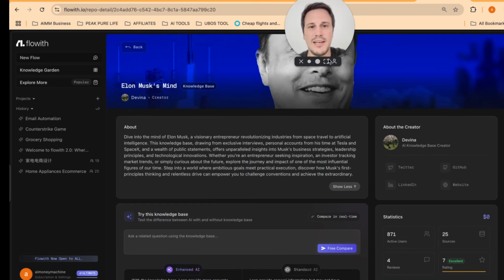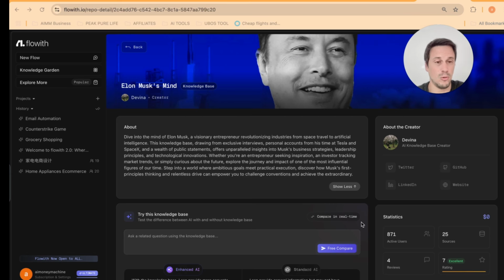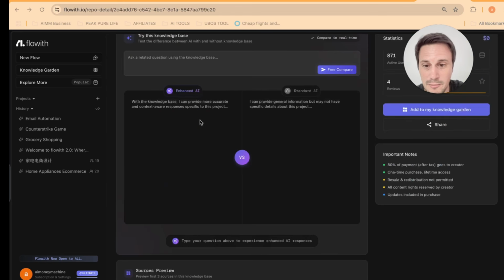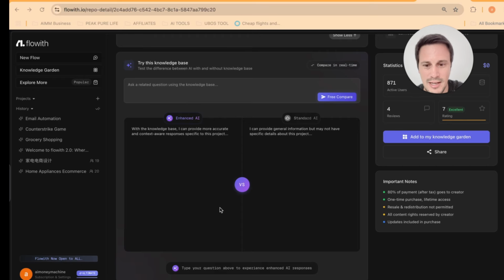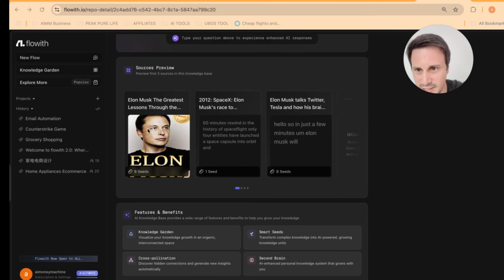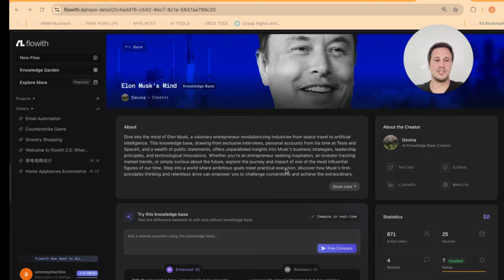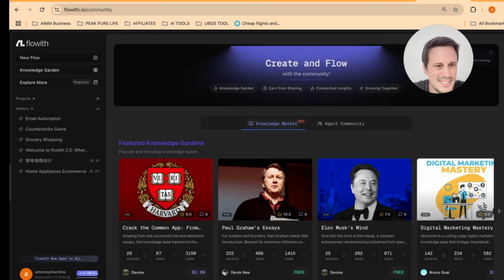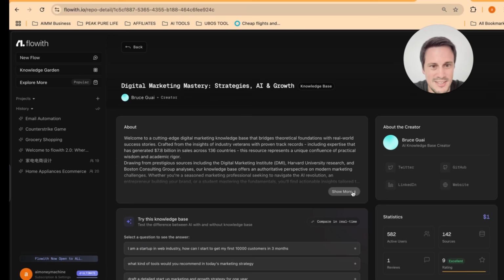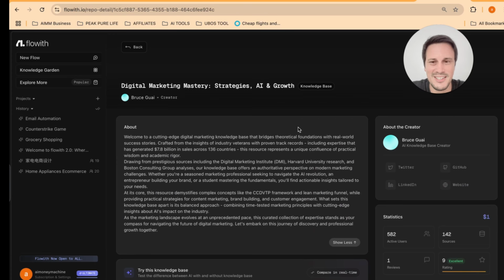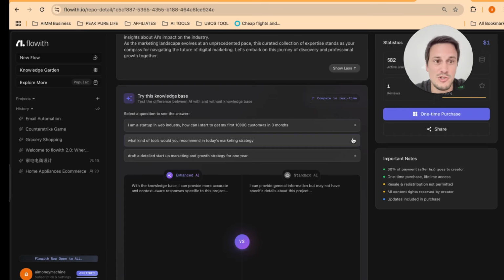So what I believe they've been doing here is just throwing in all sorts of content and literature from Elon Musk so they can really get into his mind. And here you can see all the various sources. So they've got a few like Elon Musk, the greatest lessons. So there's a bunch of books, and that all helps to create powerful seeds for Elon Musk's mind, right? But let's have a look here at digital marketing mastery. And this is something that I'm interested in because I'm in the digital marketing space. If you want to try this knowledge base, you can come over here and see, I'm a startup in the web industry.